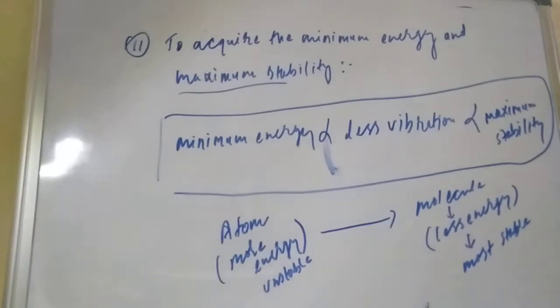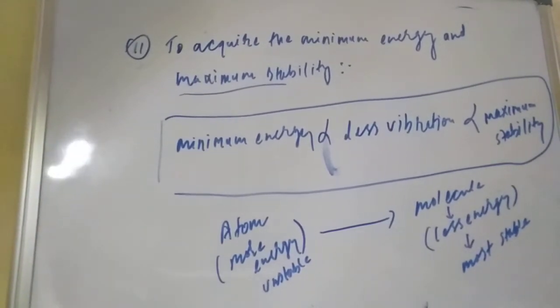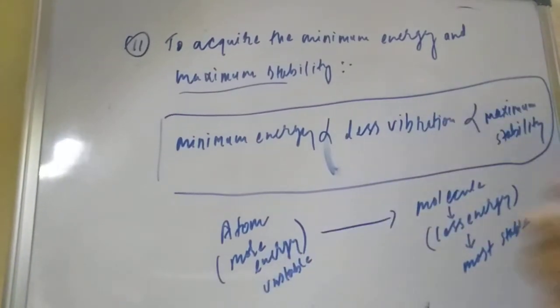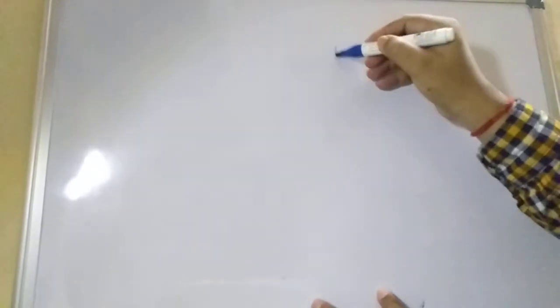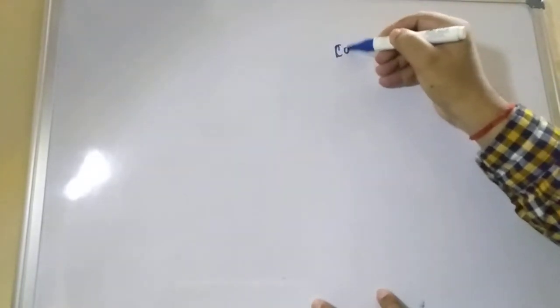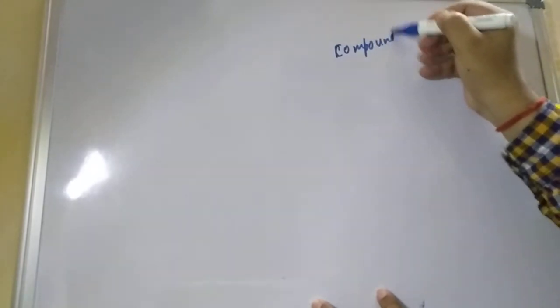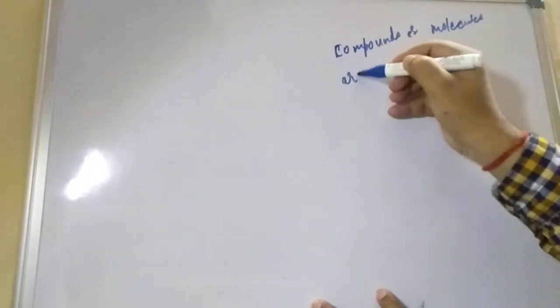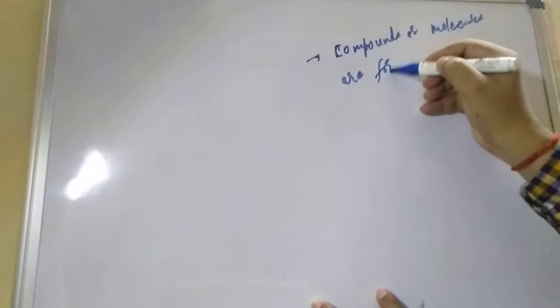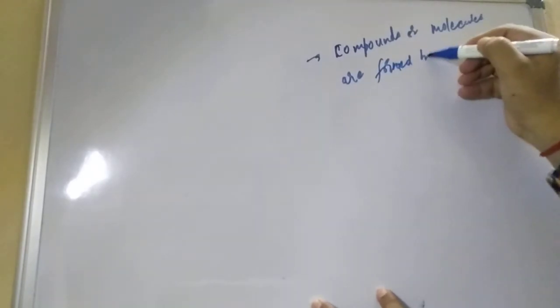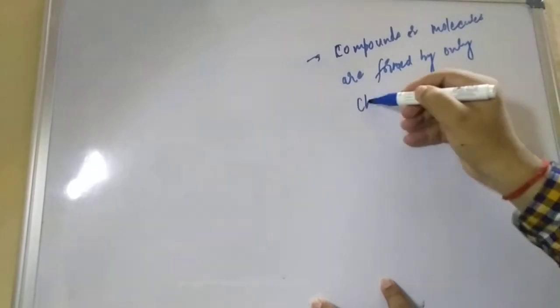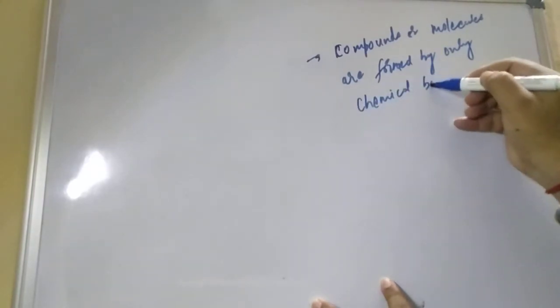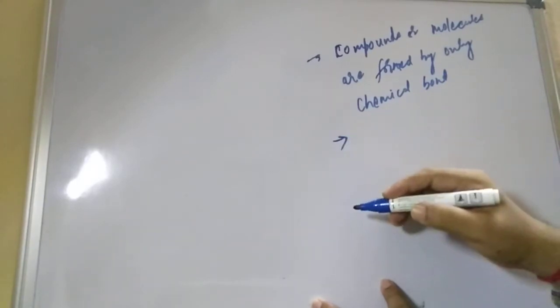Now let us understand why we study the chemical bond. A number of compounds or molecules are formed only by chemical bonds.